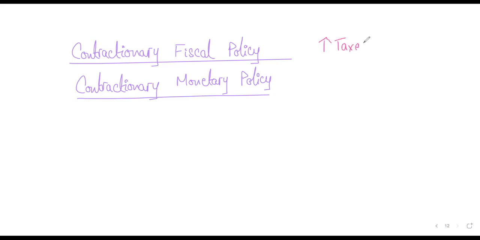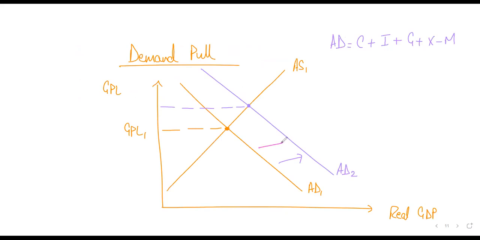Because think about this, I did tell you that when you have to contract, which means you have to shrink the size of the economy, what will you do? You will limit people's spending power. And this is exactly what happens in demand inflation. Since people are spending more, the aggregate demand is increasing, as we just saw on the graph. That will cause a rightward shift in aggregate demand and therefore higher price level.